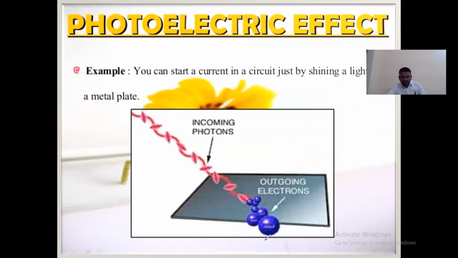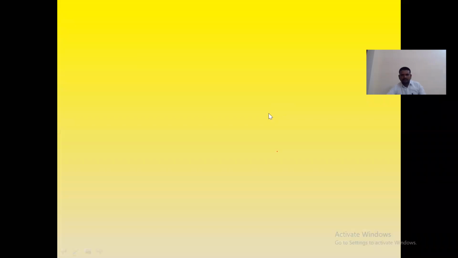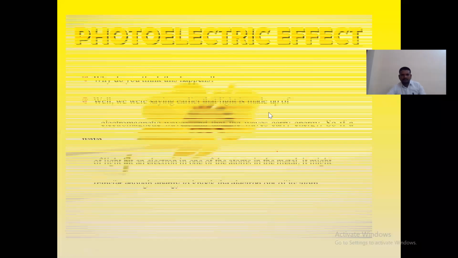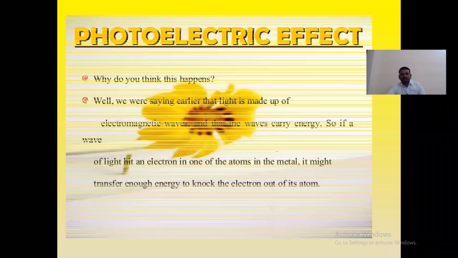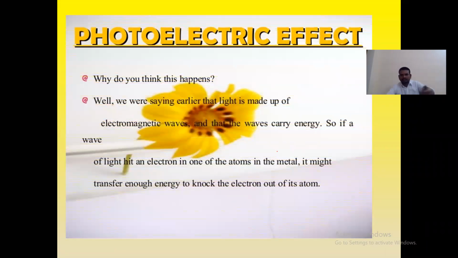Here I am going to show you one more slide. What do you think happens here, according to what I have explained so far, when light falls on the metal and ejects the electrons?